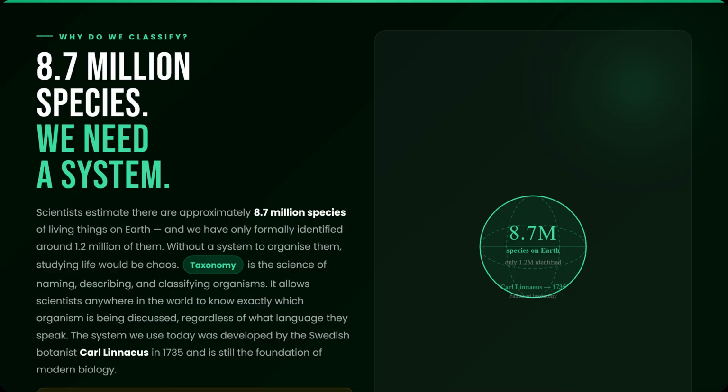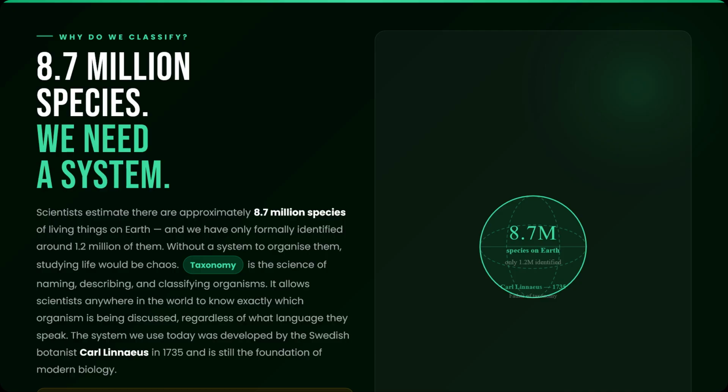Now, why we classify. Scientists estimate that there are approximately 8.7 million species of living things on Earth. Of those, we have only formally identified and named about 1.2 million. Without a system to organize all of this life, biology would be total chaos. The science of naming and classifying organisms is called taxonomy. It allows scientists in any country, speaking any language, to know exactly which organism is being discussed.